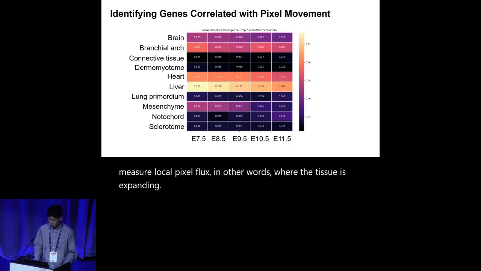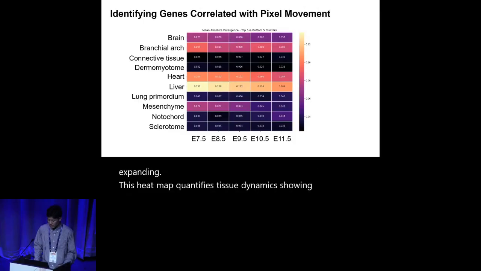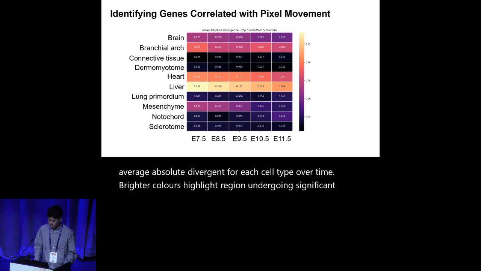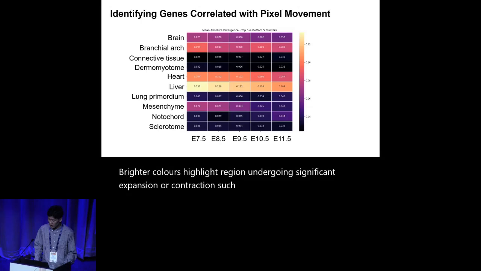This heat map quantifies tissue dynamics, showing the average absolute divergence for each cell type over time. Brighter colors highlight regions undergoing significant expansion or contraction, such as the liver and heart, while darker colors represent more structurally stable regions.